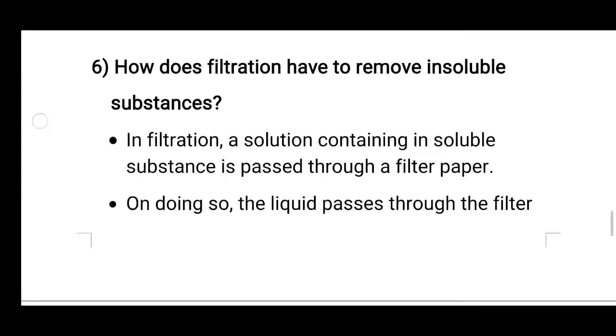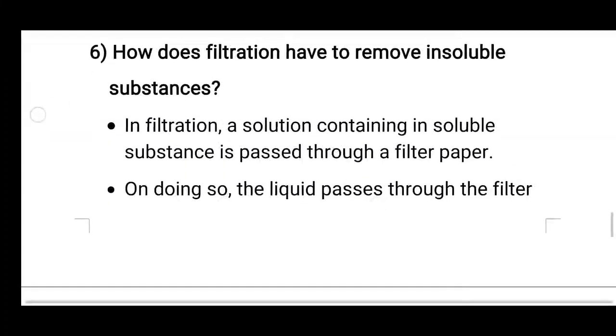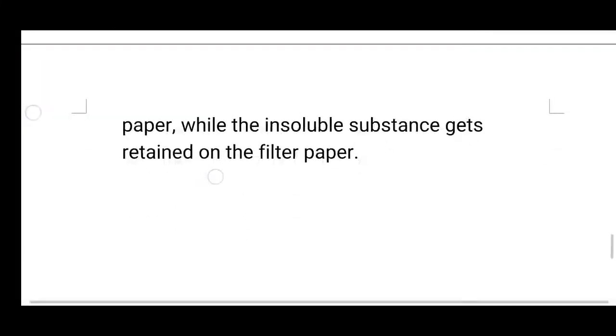So the answer is, in filtration, a solution containing insoluble substances is passed through a filter paper, right? तो filtration में क्या होता है, जो solution है, right? So solution ने insoluble substances को contain किया हुआ होता है. When this is passed through a filter paper, the liquid passes through the filter paper while the insoluble substances get retained on the filter paper.